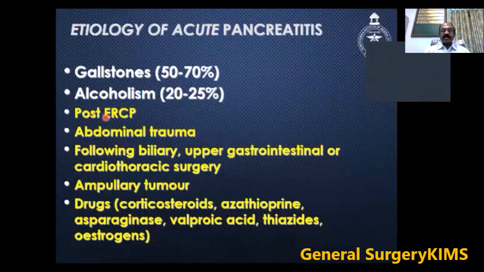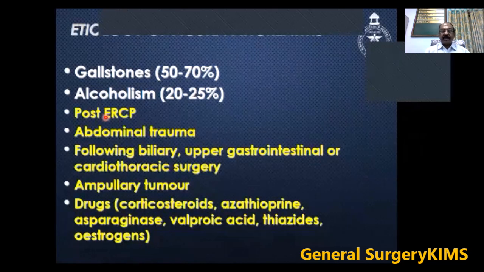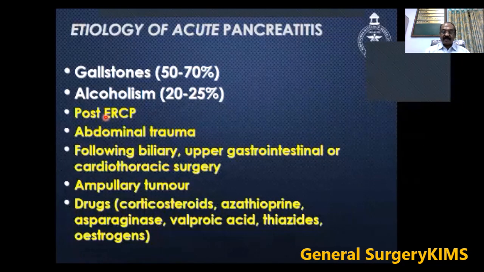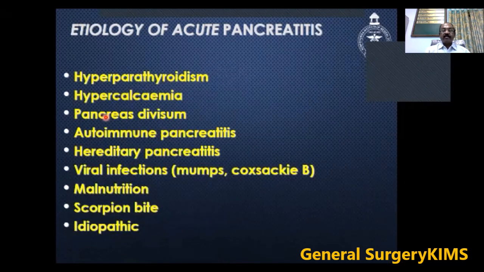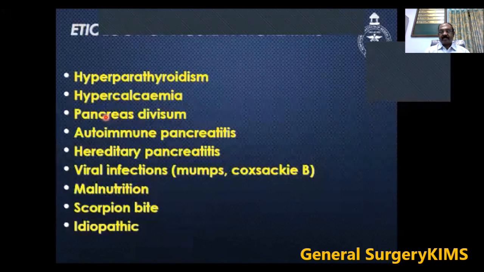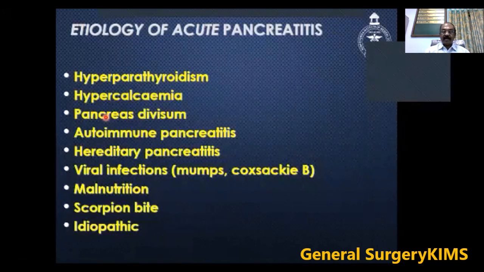Other causes include post-ERCP, abdominal trauma, following biliary, upper gastrointestinal or cardiothoracic surgery, ampullary tumor, and drugs such as corticosteroids, azathioprine, valproic acid, thiazides. Also hyperparathyroidism, hypercalcemia, pancreas divisum, autoimmune pancreatitis, hereditary pancreatitis, viral infection, malnutrition, scorpion bite, and idiopathic.